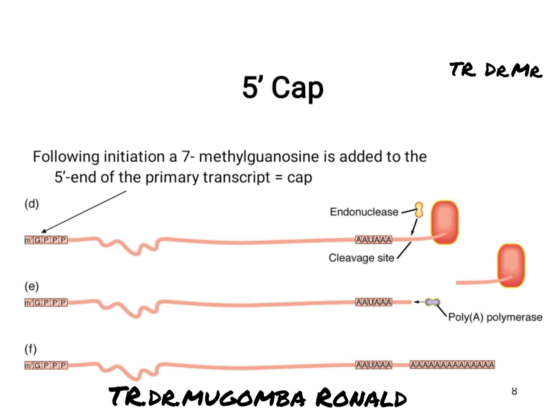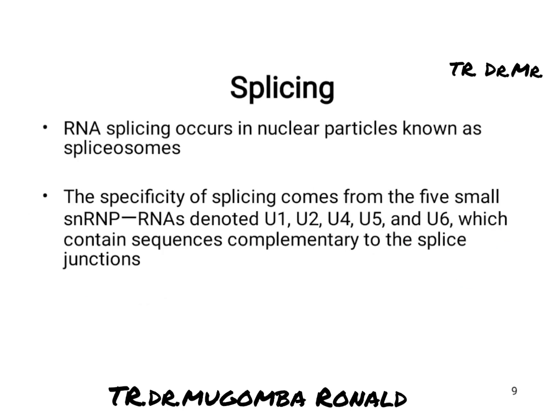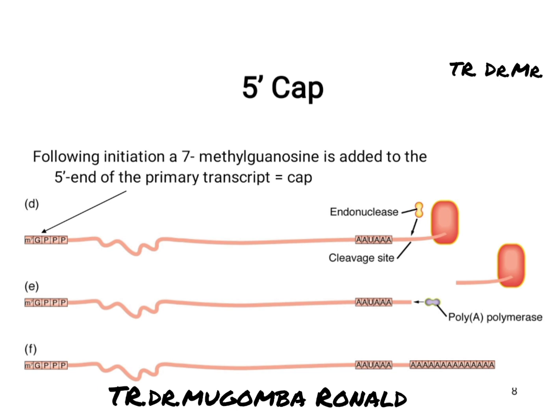Now at the tail end of this RNA, we also do some tailing and modification. We do what we call polyadenylation. We add a poly A tail at the 3' end. It is now fully processed heteronuclear RNA.